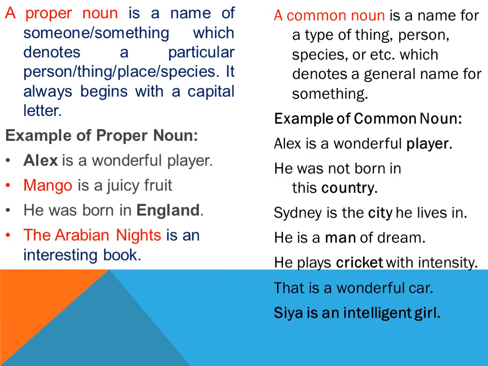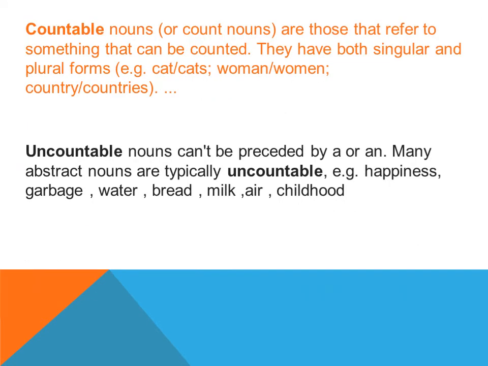But after that, let's move to the next kind, which is countable nouns and uncountable nouns, right? This is the next kind which I am going to discuss in this lesson. As the name suggests, countable and uncountable.